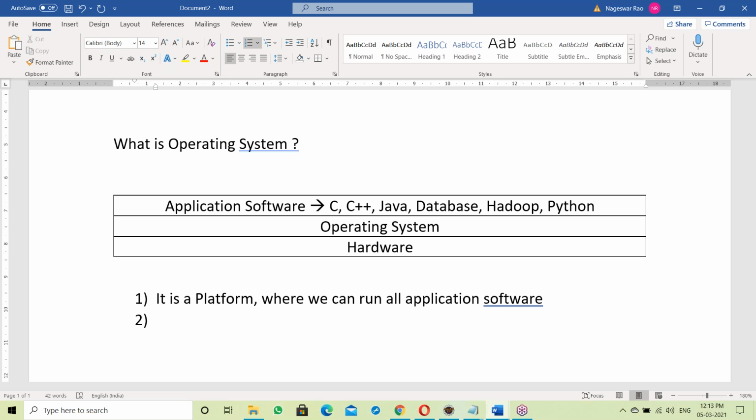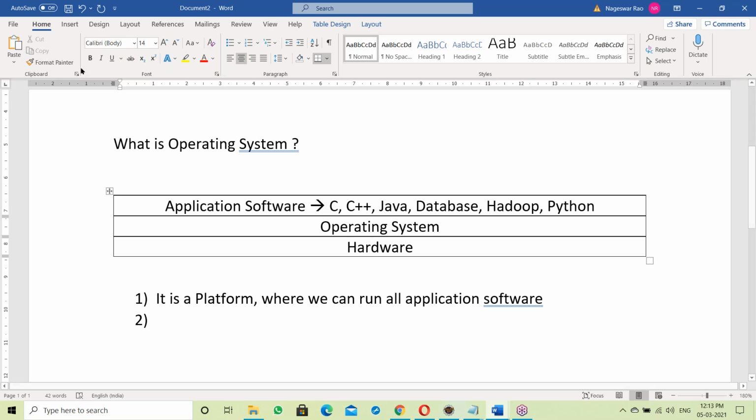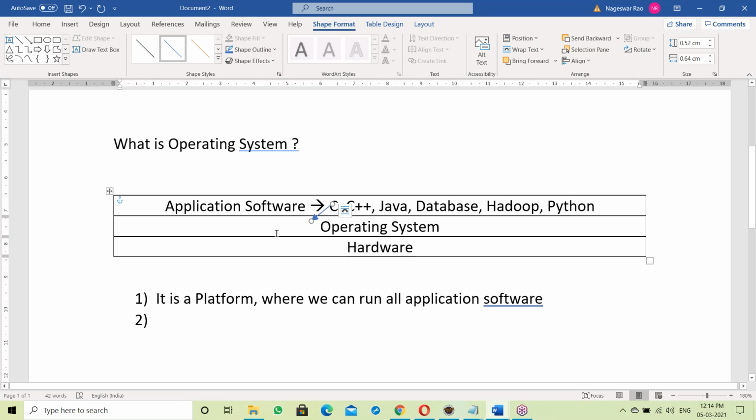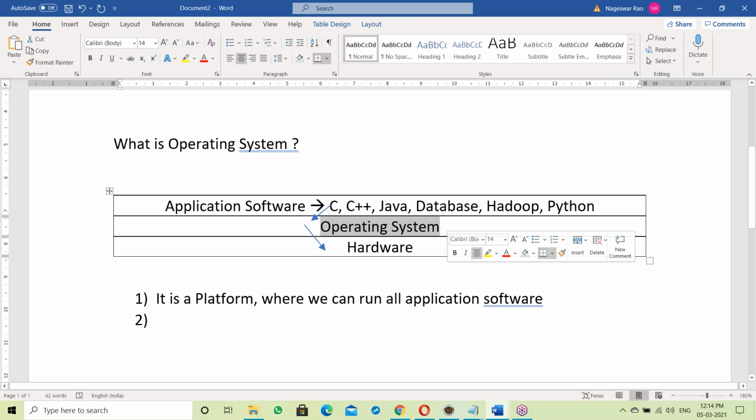So what does OS mean? Simple answer: it's a platform where we can run all application software. Not only a platform, though. Suppose, for example, a C program generates some output. First of all, the output of the C program goes to the OS, and from there it goes to the output device.